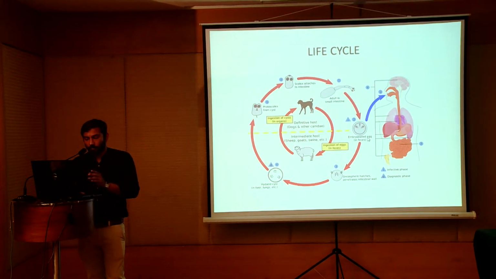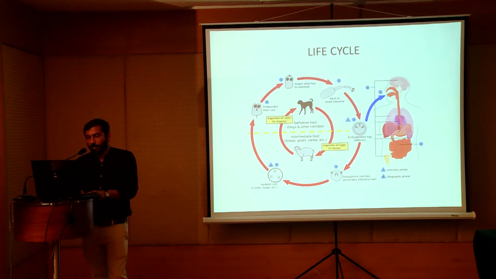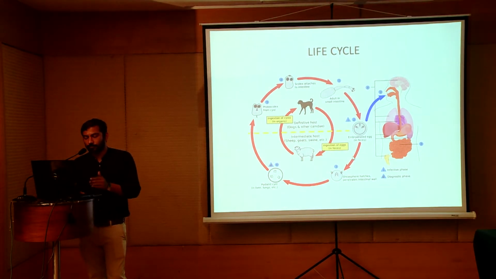Humans are accidental hosts, that is a dead end, and the intermediate hosts are sheep, goats and swine. Whenever the eggs are ingested, the oncospheres hatch and penetrate the intestinal wall, and that in turn leads to the hydatid cyst. From the hydatid cyst the protoscolex come, and that will lead on to formation of eggs, and adult worms are formed.